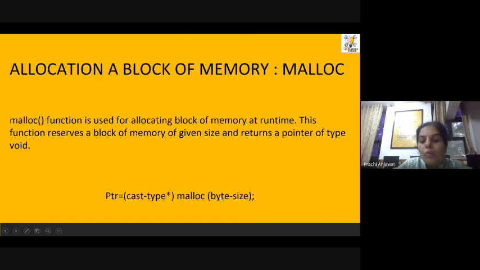In malloc, you specify the byte size, that is, how many bytes of memory you actually require: 2 bytes, 10 bytes, 20 bytes, however many bytes of memory you are going to use. And thereafter you typecast that memory into that type. Suppose you want integer type memory, that means you want to store integer type variables into the memory, then you typecast into int or float or char as per your requirement. So in malloc, because it is going to give us a single block of memory, only one variable is over here.